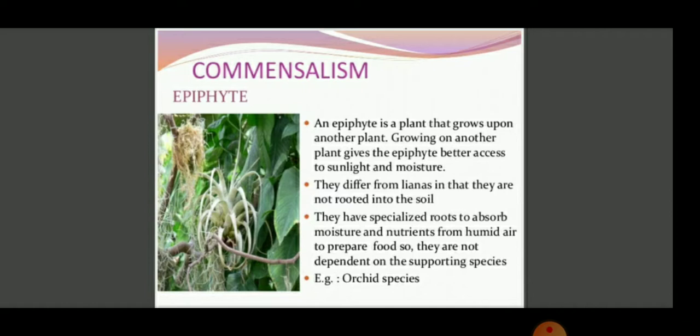Another example is epiphytes. An epiphyte is a plant that grows upon another plant, and growing on another plant gives the epiphyte better access to sunlight and moisture. They have specialized roots to absorb moisture and nutrients from humid air to prepare the food, so they are not dependent on the supporting species, for example the orchid species.